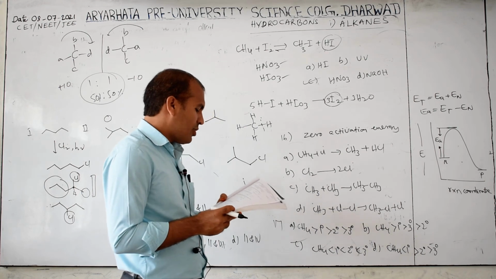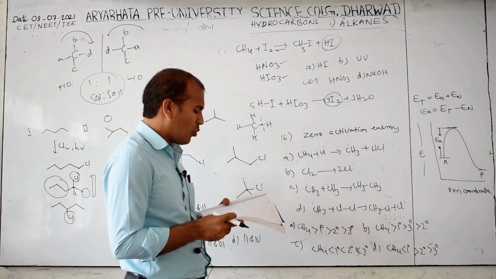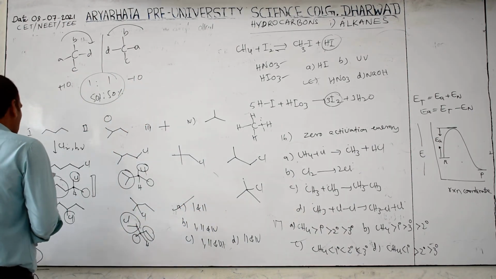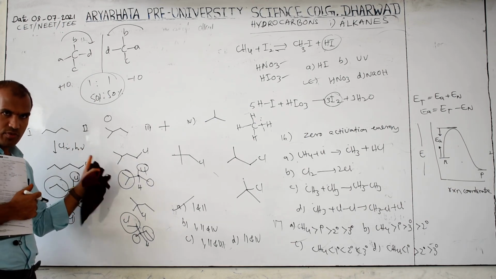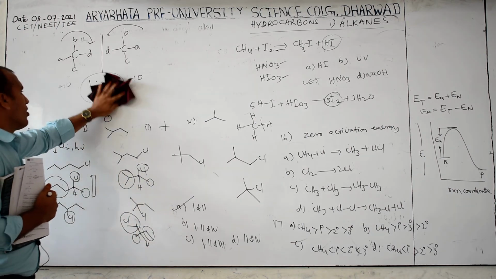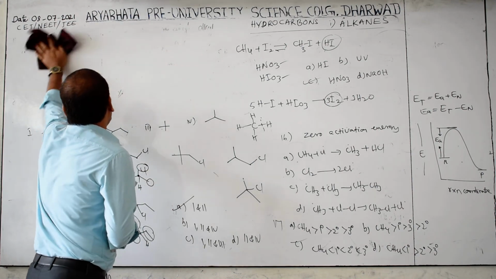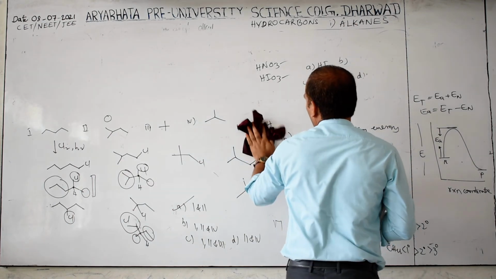Then 18, which of the following alkanes gives only one product of monochlorination? So this type of questions are very important. This question, you remember this concept. It's based on this only. Now the question is which of the following will give only one product of monochlorination?